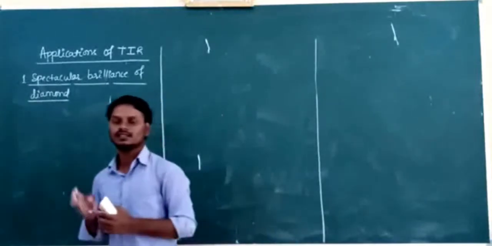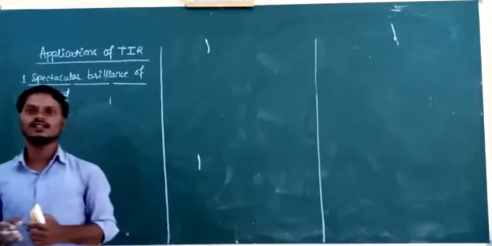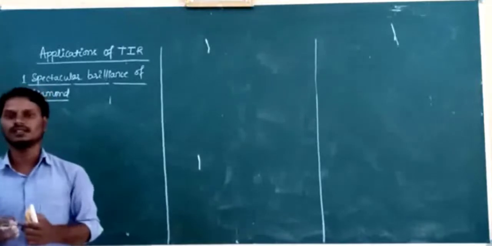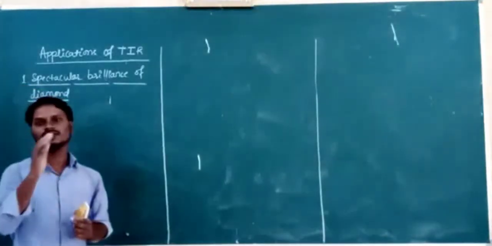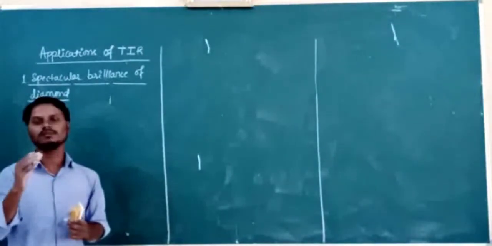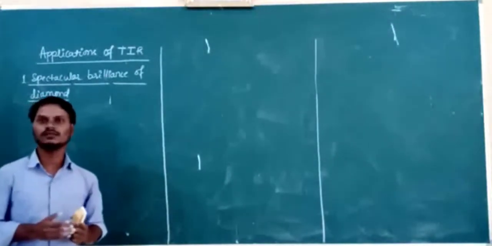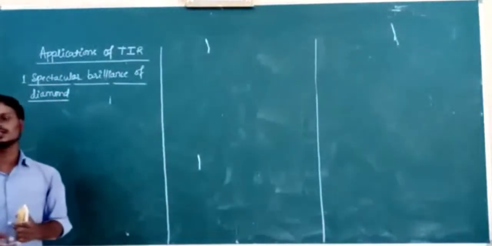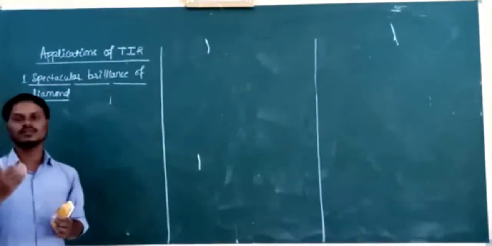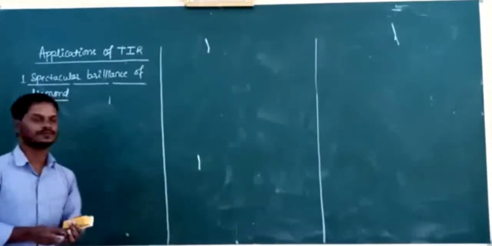And what about critical angle? Its critical angle is 24.4 degrees. So, diamond is cut in such a way that as the light falls on the diamond, the light undergoes multiple total internal reflections. This causes the diamond to sparkle brilliantly, meaning the diamond shines brilliantly.